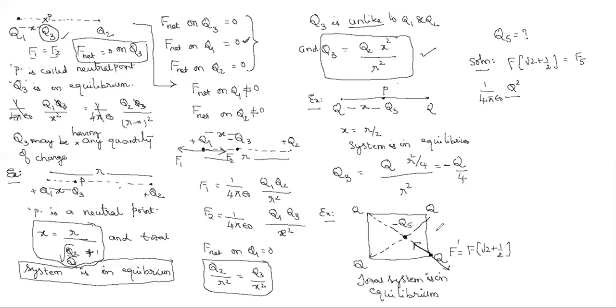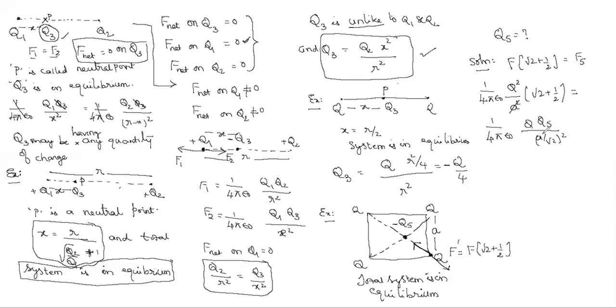We take it as A. So Q square by A square into root 2 plus half is equal to F5. This we have to write as 1 by 4 pi epsilon naught Q Q5 by the distance between them, which is A by 2 root 2, A by root 2, whole square, A square by 2.